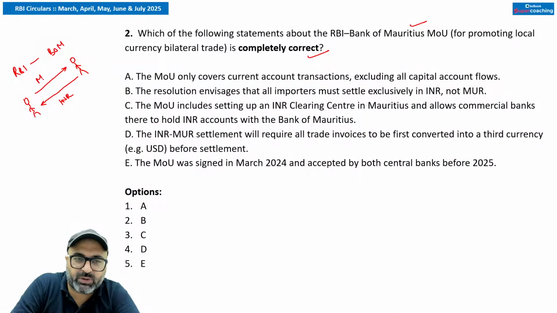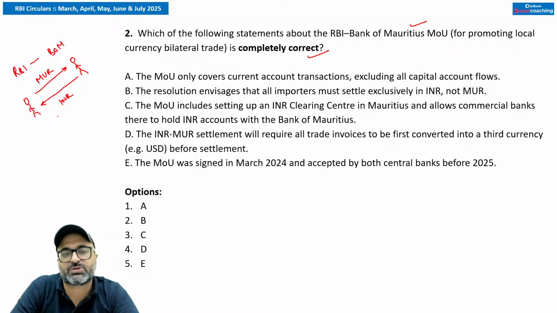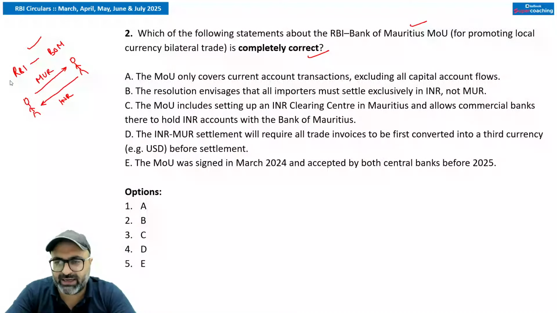That means Indians will pay Mauritian currency to the Mauritian exporters, and Mauritians will pay the Indian currency against the Indian exports. This arrangement has been made to decrease the dependency on the third currency, and this entire tie-up was done in March 2025 in Port Louis in the presence of both nations' leadership.